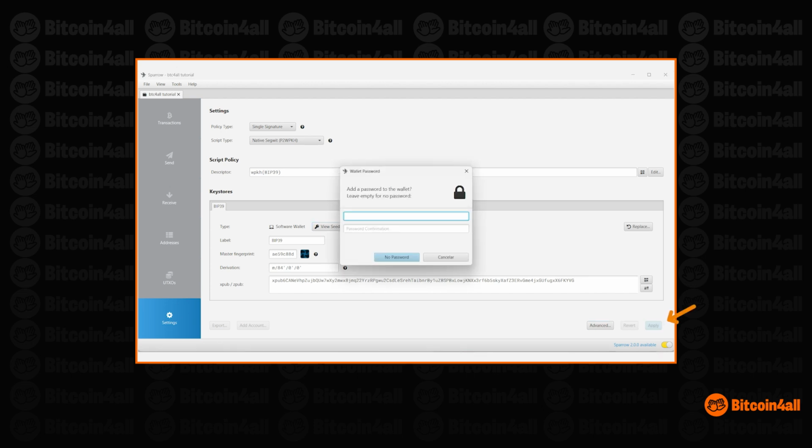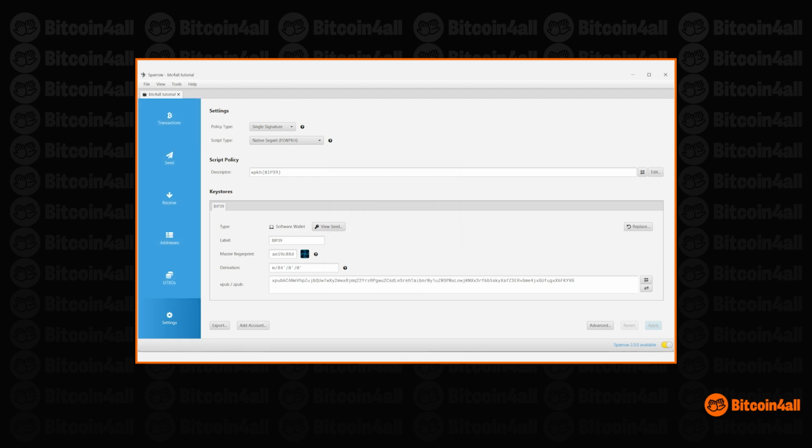The wallet will ask if we want to create a password to protect the wallet in case someone gains access to the computer being used. For this example, we are going to click on No Password, but you should have a password to add another layer of security to your wallet. Now notice how the left column has suddenly turned blue. This means that the wallet is now ready to receive, send, and manage addresses.